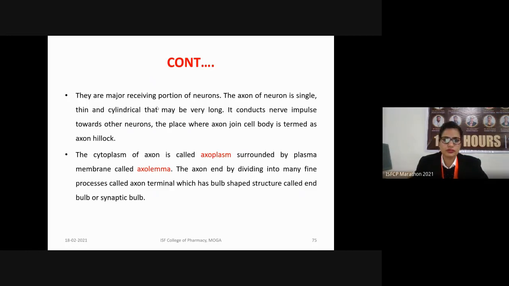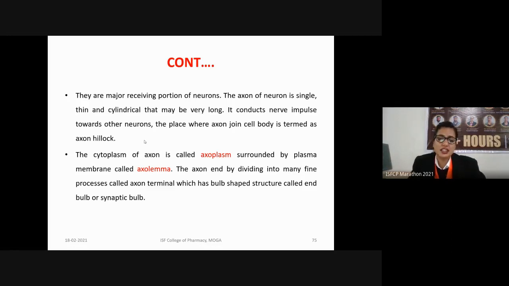The function of a neuron is to conduct nerve impulses towards other neurons. The place where the axon joins the cell body is termed the axon hillock. So the axon hillock is the structure where the cell body ends and the axon starts. The cytoplasm present in the axon is known as axoplasm. Similarly, the membrane surrounding the axon is known as axolemma. The axon ends by dividing into many fine processes, known as axon terminals, and also known as axon synaptic bulbs.